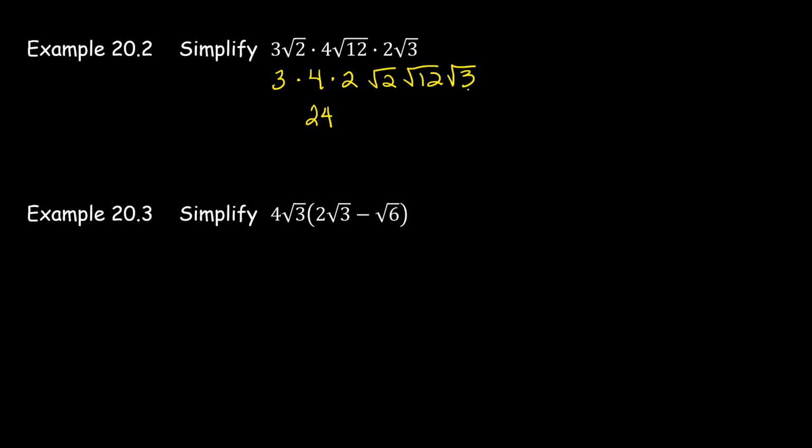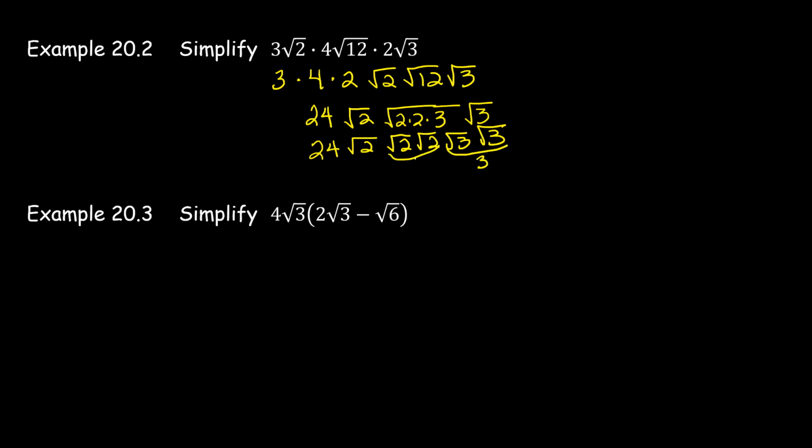And then you can write these square roots in simpler form. So you've got the square root of 2, and then the square root of 12 you could write as the square root of 2 times 2 times 3. So 2 times 2 is 4, times 3 is 12. And then the square root of 3. And then you can go ahead and write that square root of a product as a product of the square roots. So you can write square root of 2, square root of 2, square root of 3, square root of 3. So remember, square root of 3 times square root of 3 is 3. Square root of 2 times square root of 2 is 2.